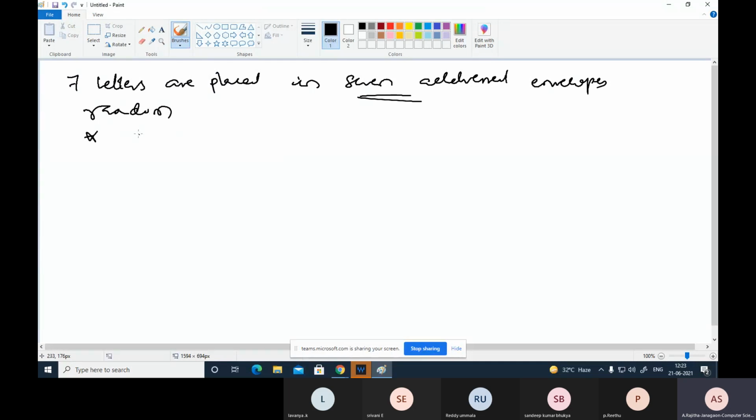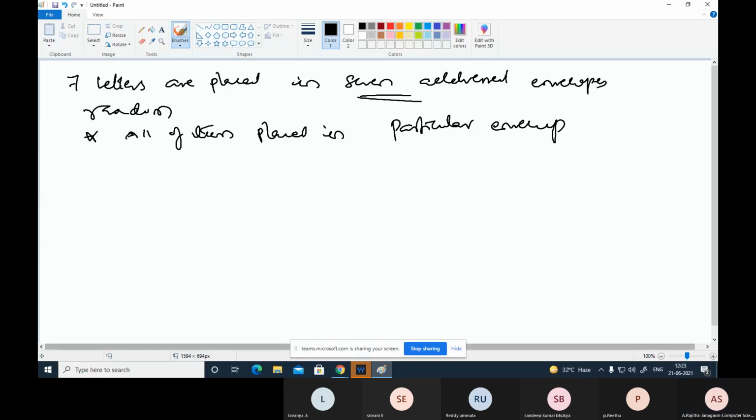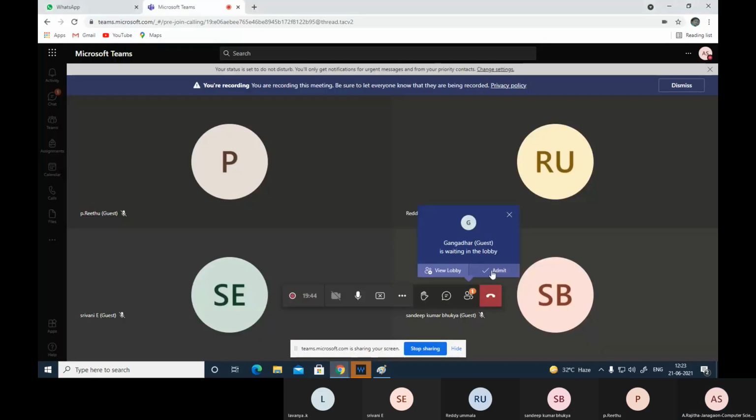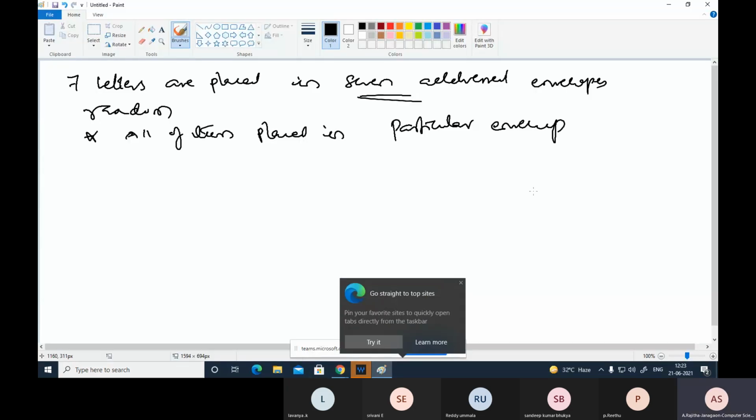We are placing them in particular envelopes. What is the probability? Here 7 letters are placed in 7 envelopes.